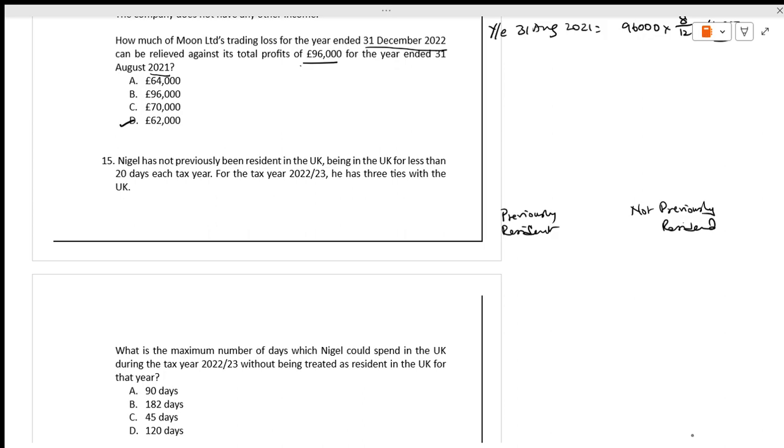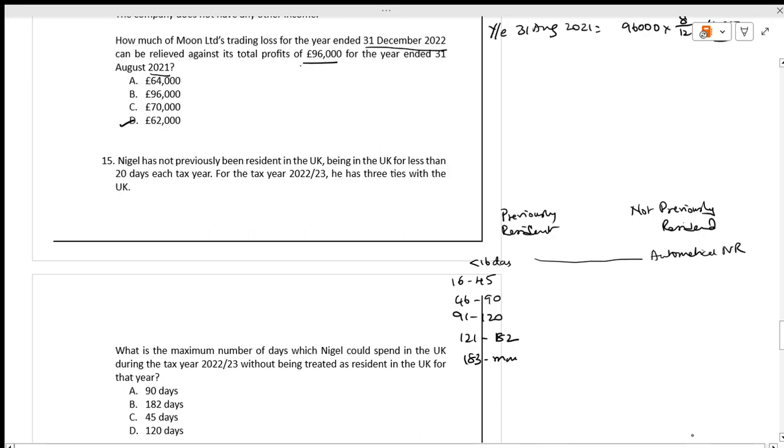What is there? Less than 16 days, 16 to 45 days, 46 to 90 days, 91 to 120 days, I'm just writing 121 to 182 days, and 183 days and more, okay. If you take less than 16 days, I'm only talking about not previously resident, it will be automatically non-resident, okay. What is the question?